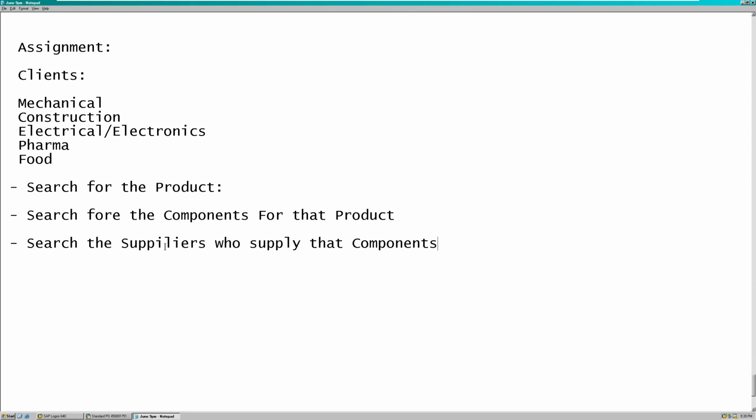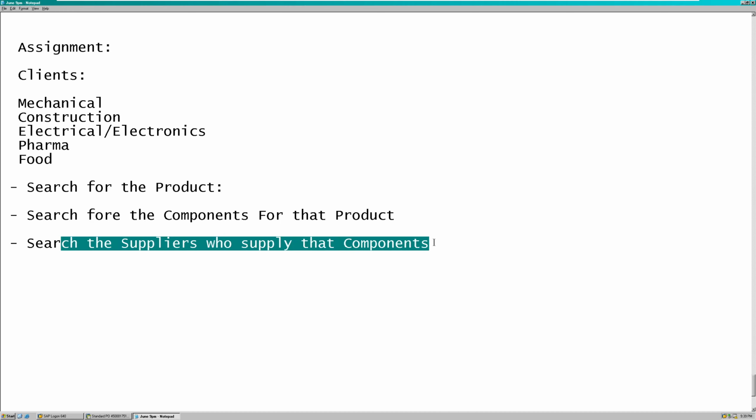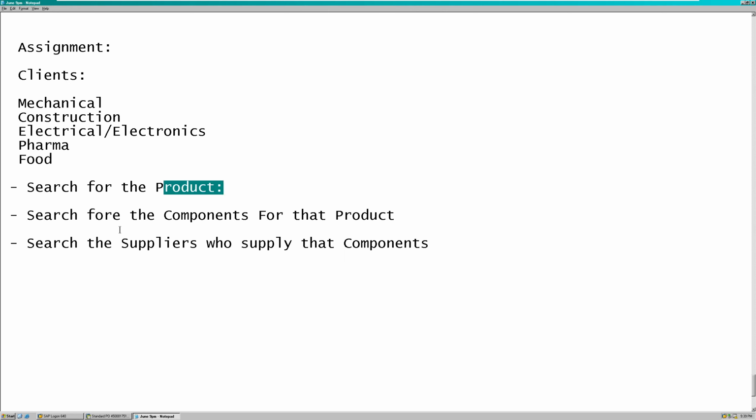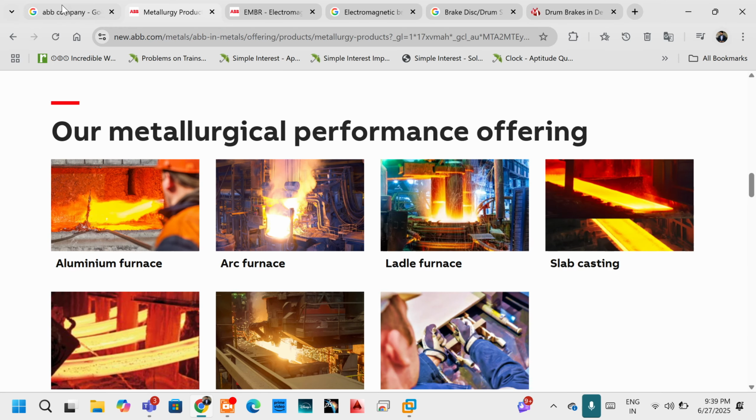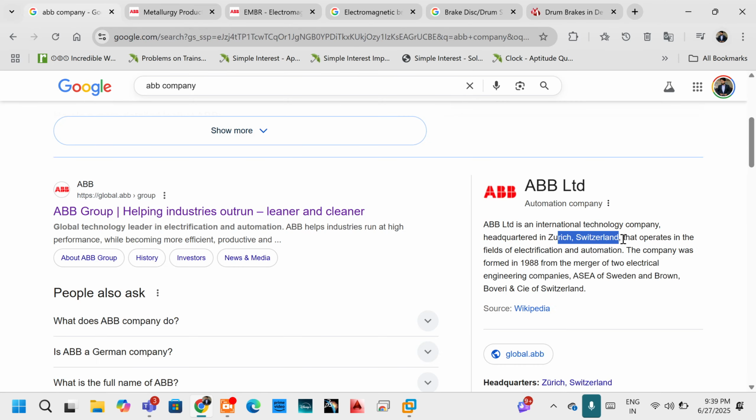So I need these examples, guys, right? So for the next topic, that is master data, before I start, I need this information to be ready. So you can take an Excel sheet, you make separate columns saying the client, the product. You take one product, so you know that for one product there are 10 different components. So for the 10 different components, you take different suppliers, one from India and one from the same country, guys. Like we go on from which country, guys, which country belongs to Switzerland, right? You take it from Switzerland.